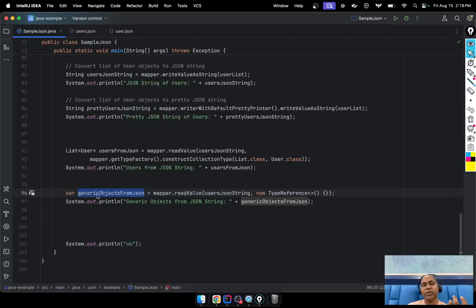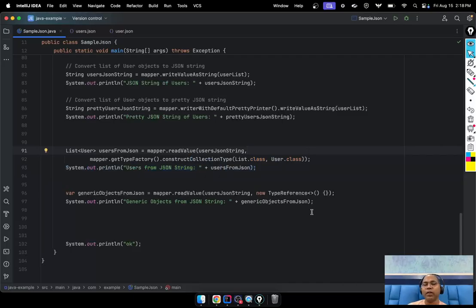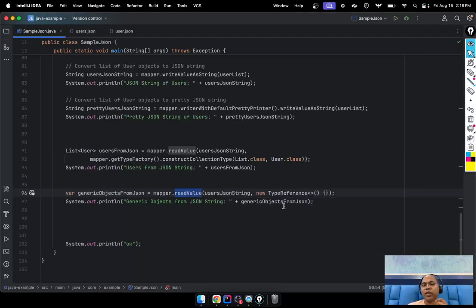And now we read the Java object, and the type is automatically inferred. So here you cannot specify the list or the set, you do not specify anything. By default, the Jackson library's readValue is responsible for figuring out the suitable type references and placing them. So don't worry, everything is taken care of by them.